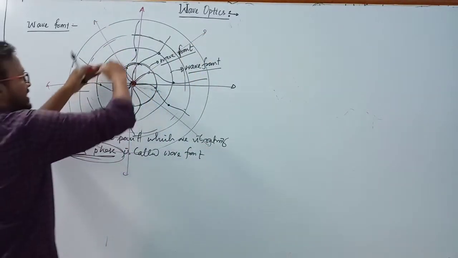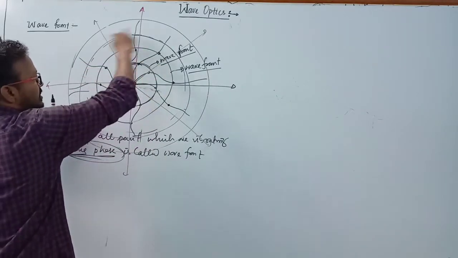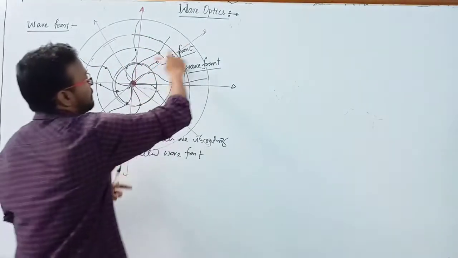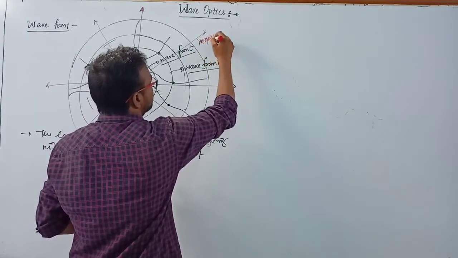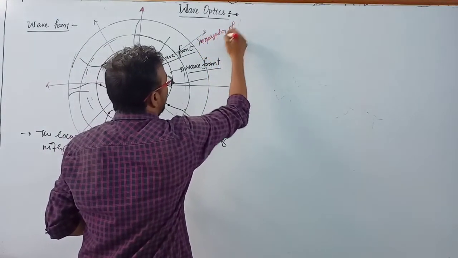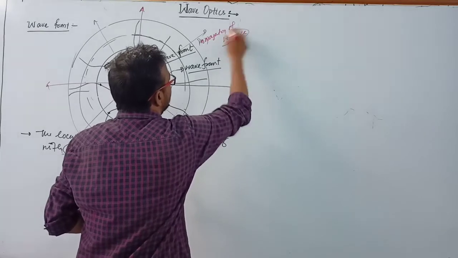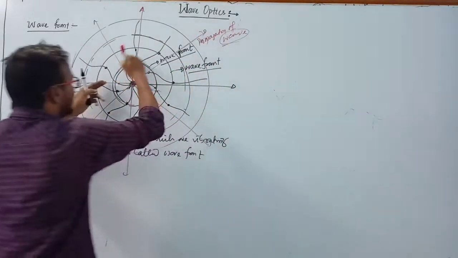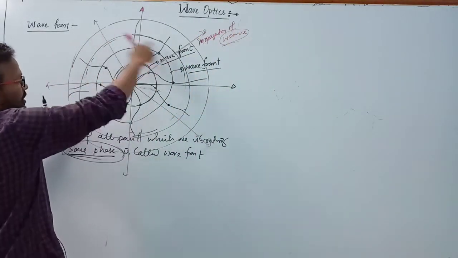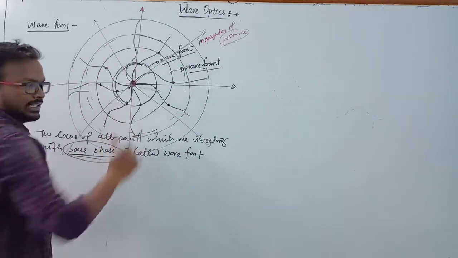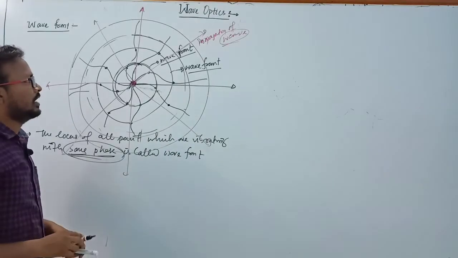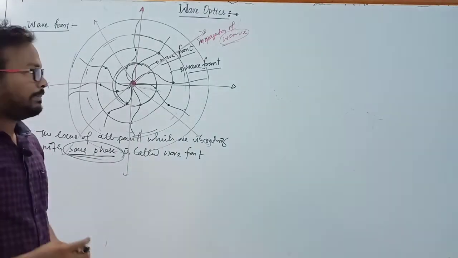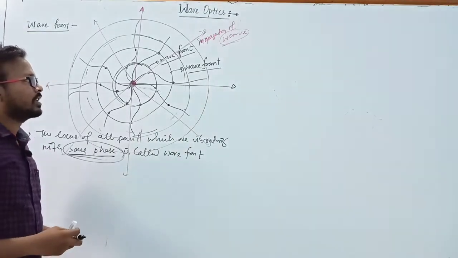Clear? And these are the wave fronts. So this is the propagation of rays. This is the propagation of a wave, and this is the wave front. And here the wave front is just like a circle. Clear? So depending on the nature of the medium, or depending on the nature of the source, the wave front